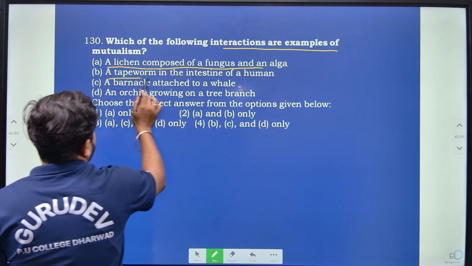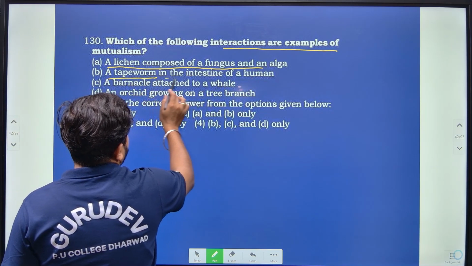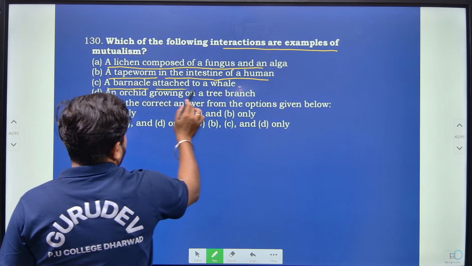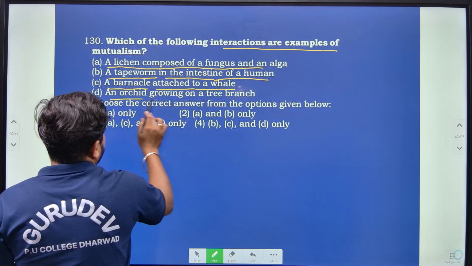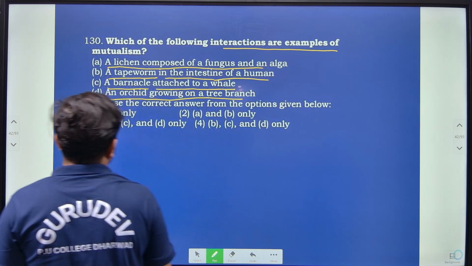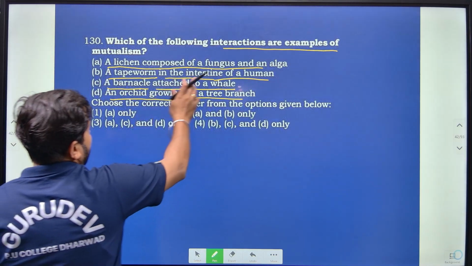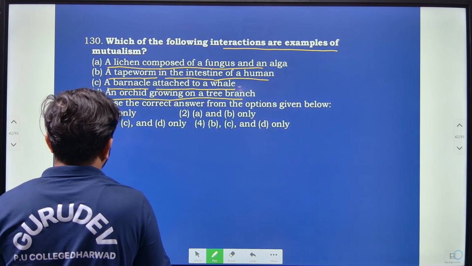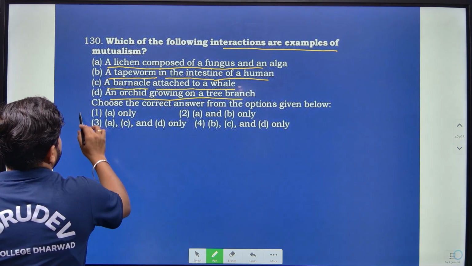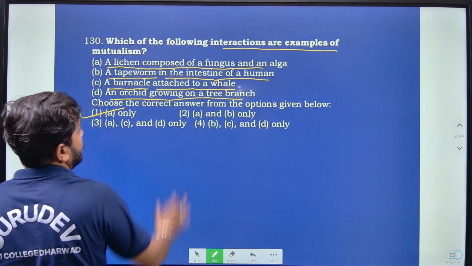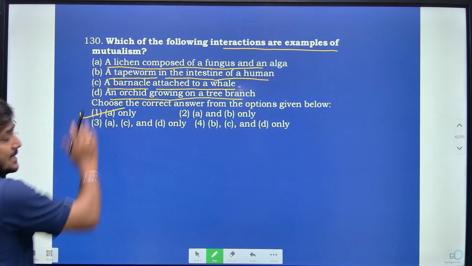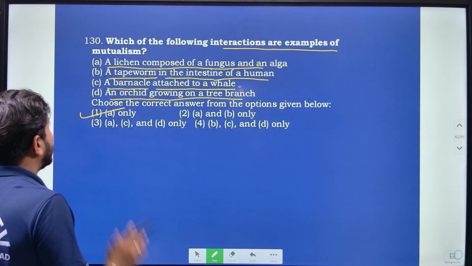The tapeworm in the intestine of a human. Then a barnacle attached to a whale. Then an orchid growing on tree branches. So which are the examples of mutualism? Here only A is known to be an example of mutualism, that is fungi associated with algae, which is nothing but a lichen.